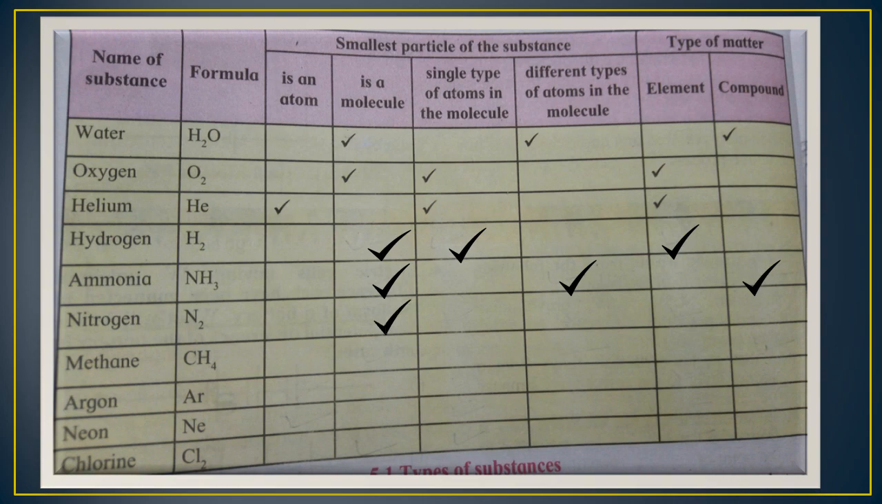Now students, let's see nitrogen. Nitrogen is a molecule. A single type of atoms is present in the molecule of nitrogen and it is an element. Now students, methane, CH4, it is a molecule. Different types of atoms, carbon and hydrogen, and it is a compound. Now students, the remaining three examples you can solve on your own by looking at the solved examples.